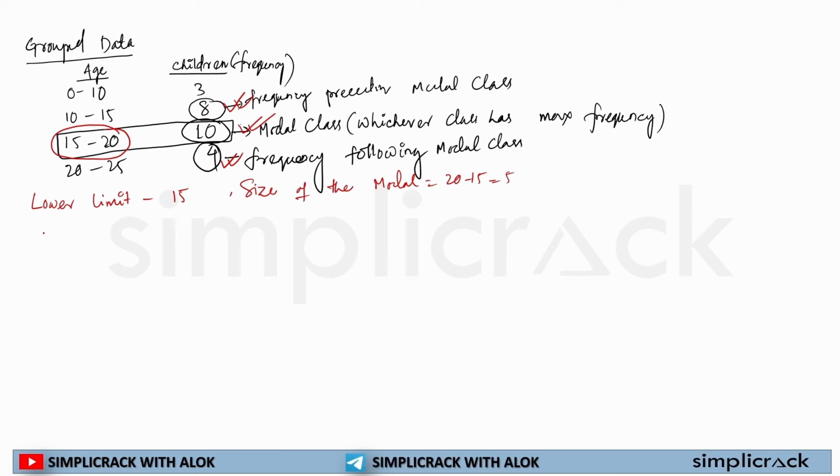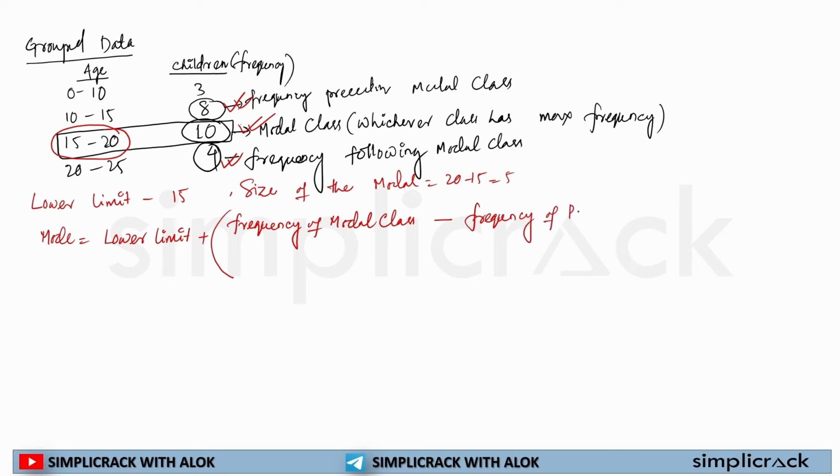My formula will be: mode is equal to lower limit plus frequency of modal class, minus frequency of the class preceding the modal class, divided by twice of, see, you will be easily able to remember all these things.